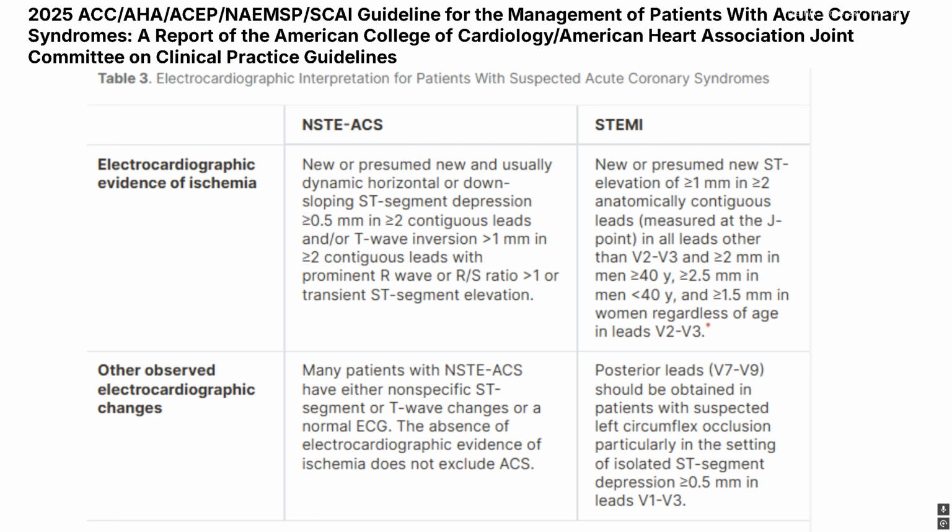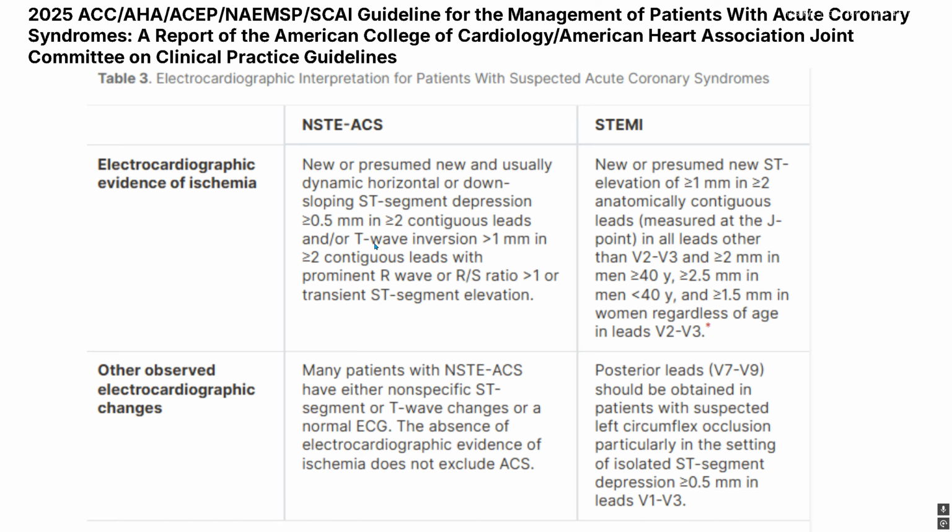They did have EKG abnormalities, though, which fall into the non-ST elevation ACS abnormalities, correct? New or presumed new, and usually dynamic, horizontal or downsloping ST segment depression of greater than or equal to 0.5 millimeters in 2 or more contiguous leads, or T-wave inversion greater than 1 millimeter in 2 or more contiguous leads with prominent R wave or R to S ratio greater than 1, or transient ST segment elevation.